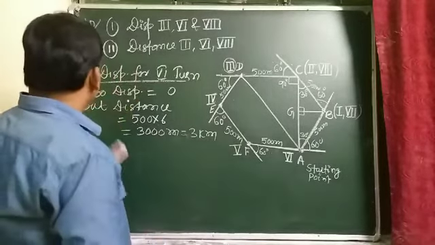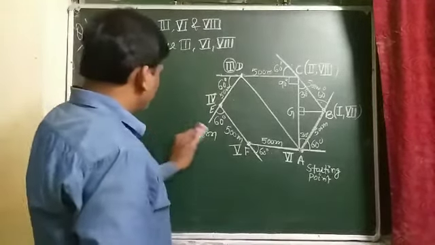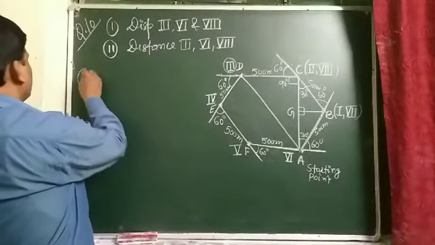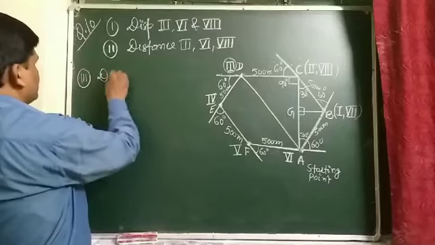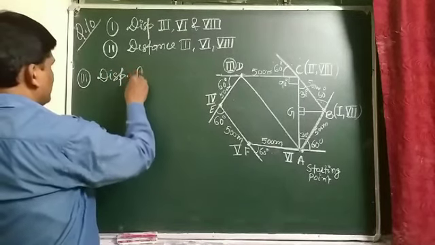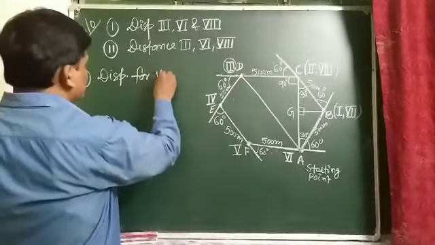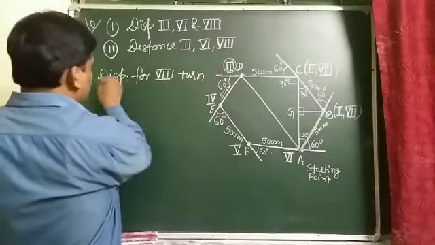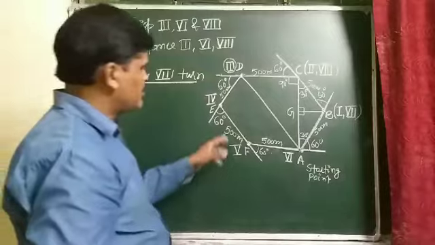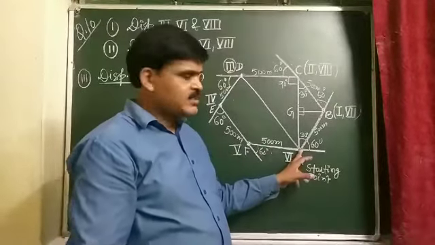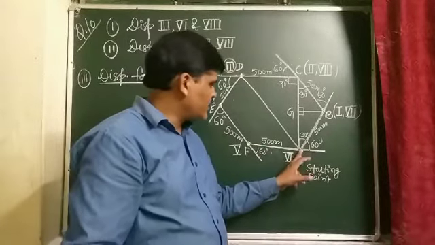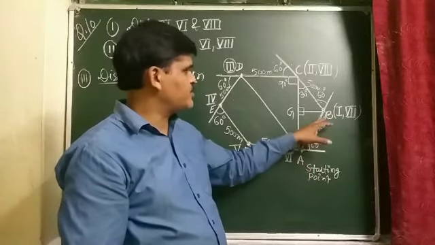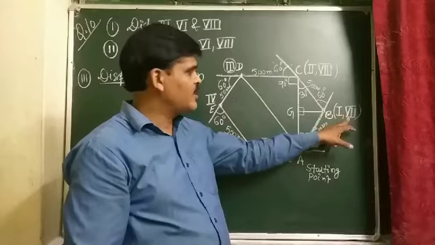Next one is displacement for 8th turn. So after the 6th turn, the motorist takes a left turn with 60 degree and reaches B, that is the 7th turn.